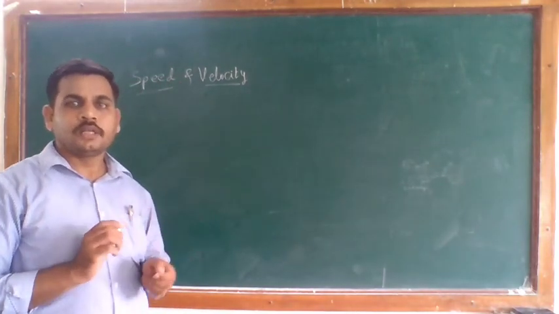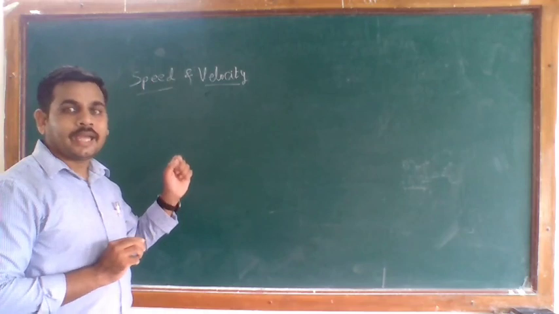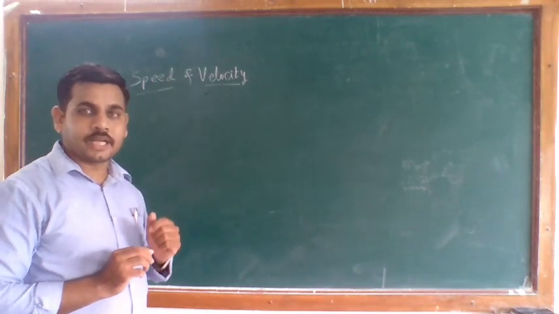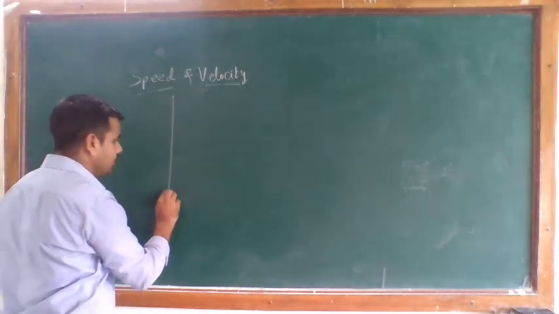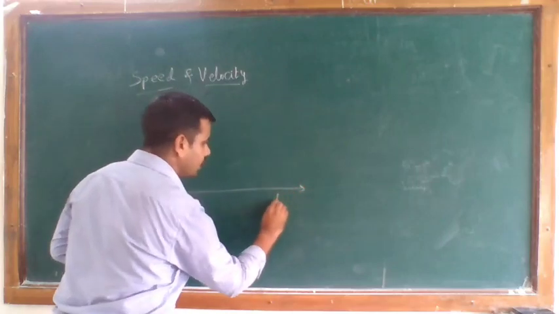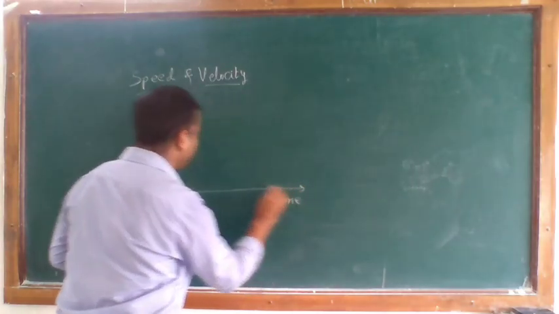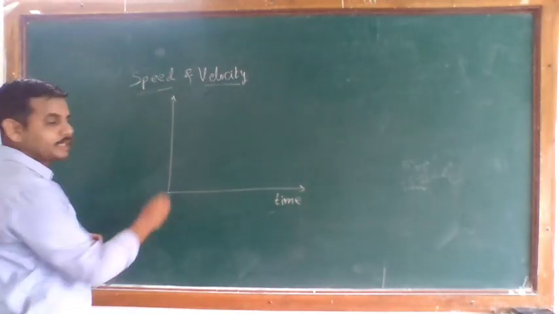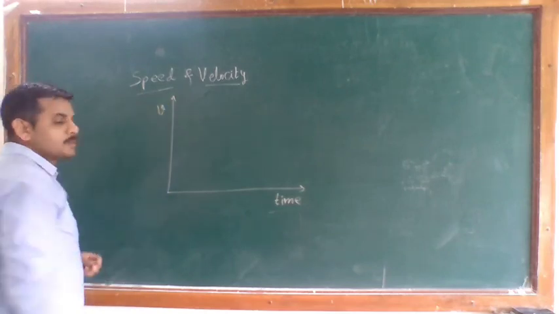If you plot a graph of uniform speed versus time, you get time on the x-axis and uniform speed on the y-axis.